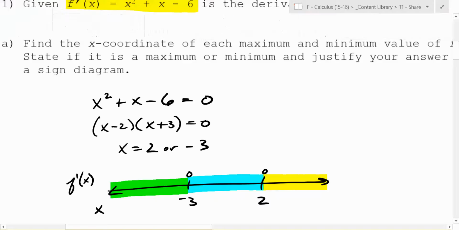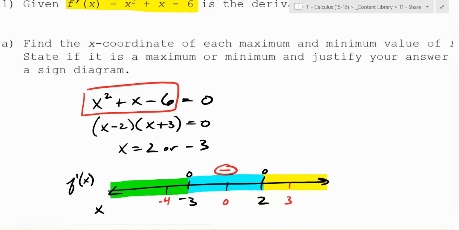Now, do not assume the other ones are negative or positive based on what you just got. You have to test numbers. So we tested 0. What's immediately to the right of 2? 3. And what's immediately to the left of negative 3? Negative 4. So you could plug those numbers into this right here. This is the function value. So if we plug in 3, what do you get? Positive or negative? You get 9 plus 3 is 12. 12 minus 6 is what? Yeah, positive. What about negative 4?